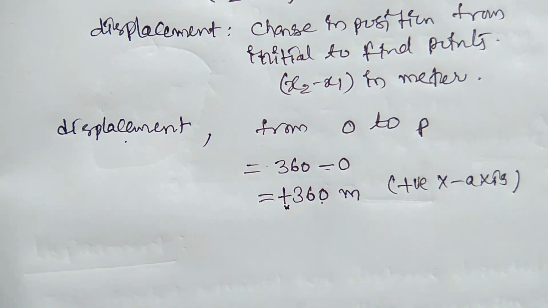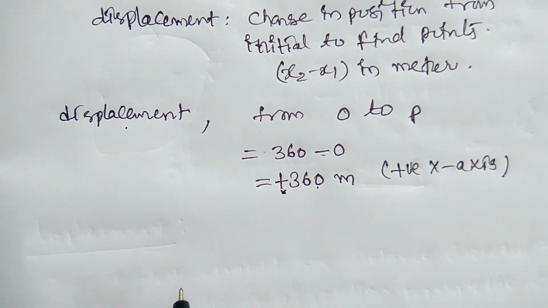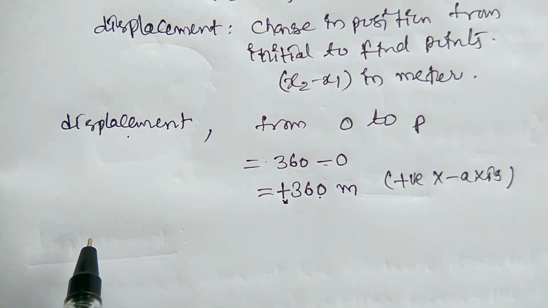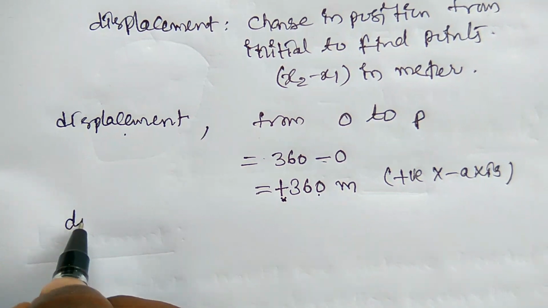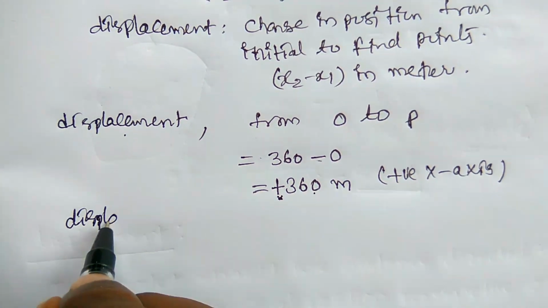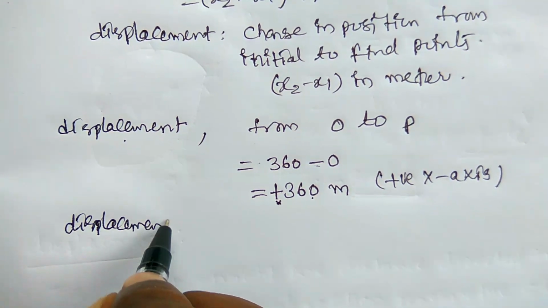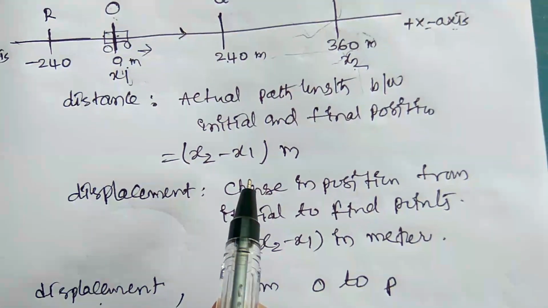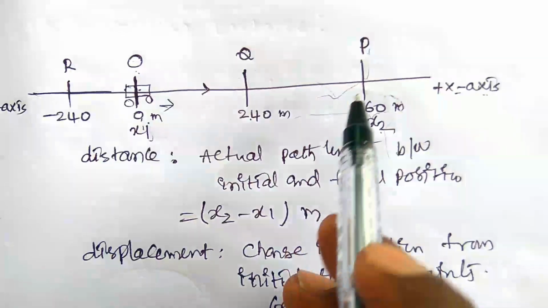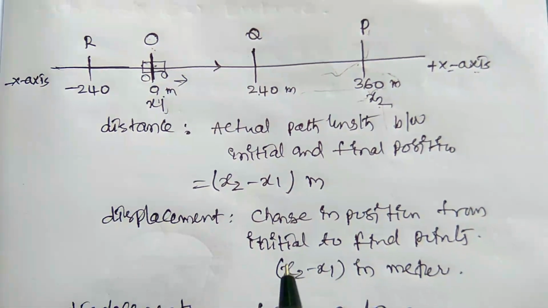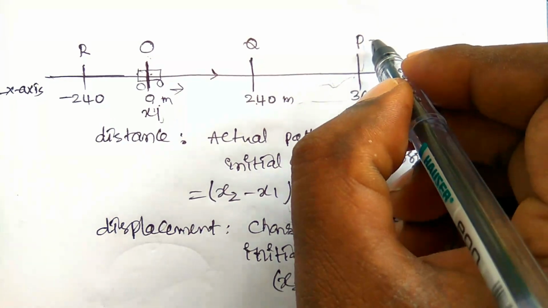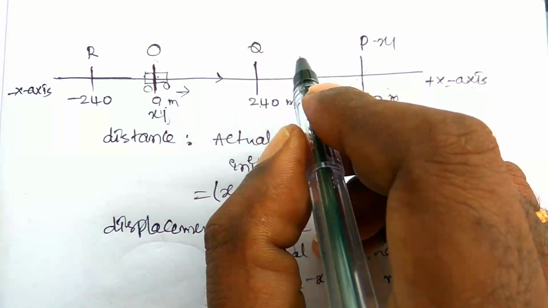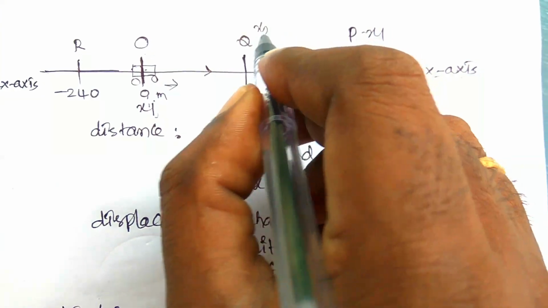Okay, and similarly the displacement of the car from P to Q. Here the point P is x1 and Q is x2.